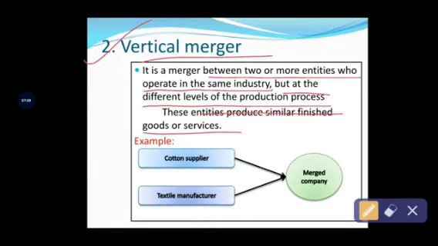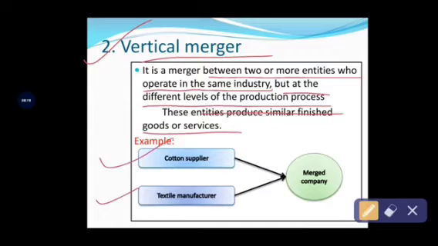But only one thing, the slight difference between horizontal and vertical is this: in a horizontal merger, the companies are related to the same industry and also produce the same products and services for their customers. But in the case of a vertical merger, the business organizations are related to the same type of industry, but they follow different production processes, so that these entities will finally produce similar types of finished goods and services. So with an example you get clarity.